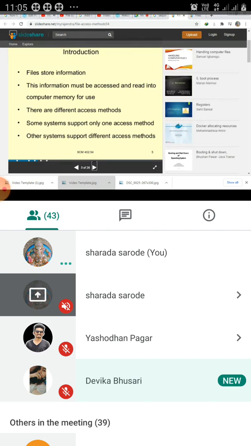Next one is the file structure. The file structure represents the structure of the files. We have seen that there are three types: an unstructured sequence of bytes, that is byte sequence, then a sequence of fixed length records, then tree records of different or maybe the same length. In a tree record the file can be shared. So the tree-like structure of a file is shown by the file structure.